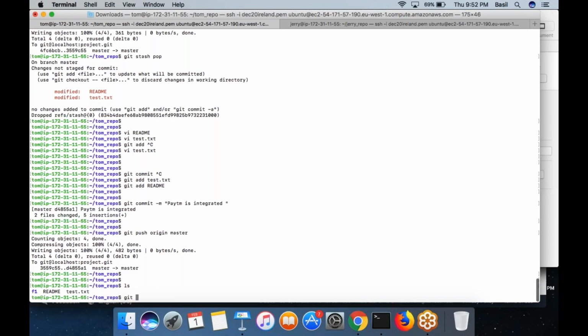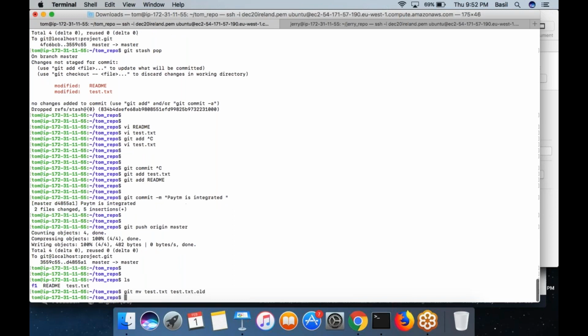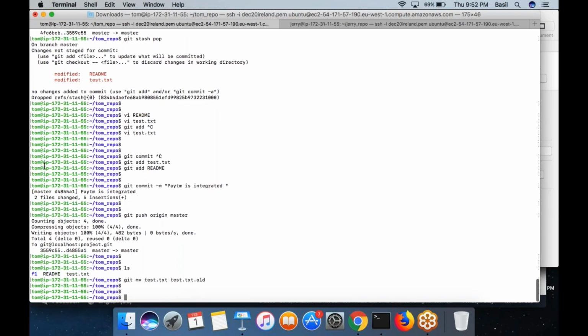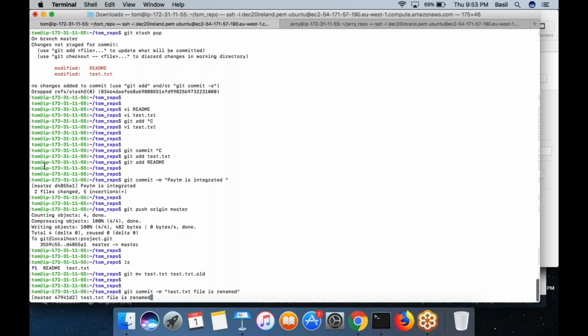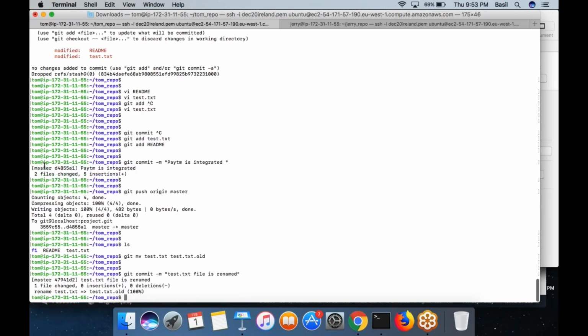What I can do is git mv test.txt to test.txt.alt. Let's say I'm putting some different name, so I can directly run the command git mv, which will actually make the modification to the file. Then I can simply commit it, put some comment. So like this you can make the modification and commits.